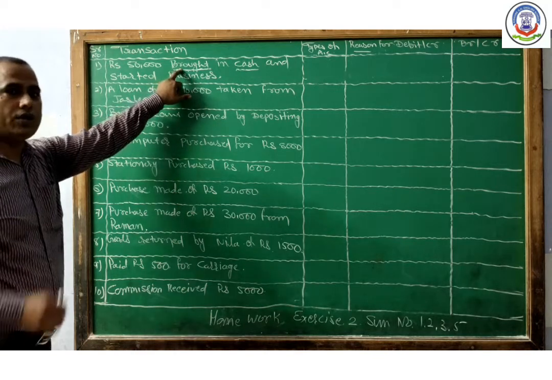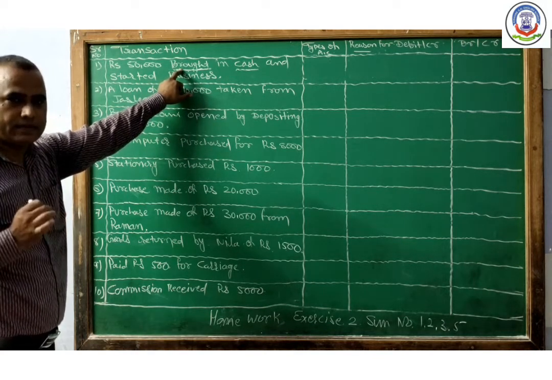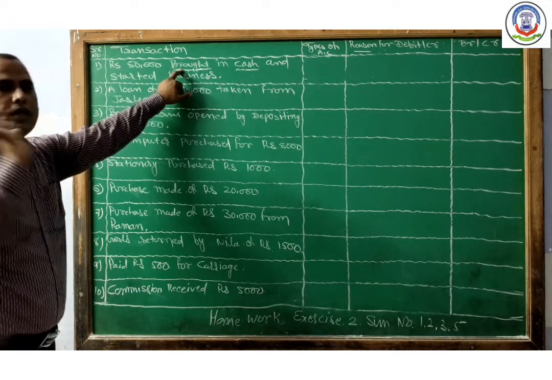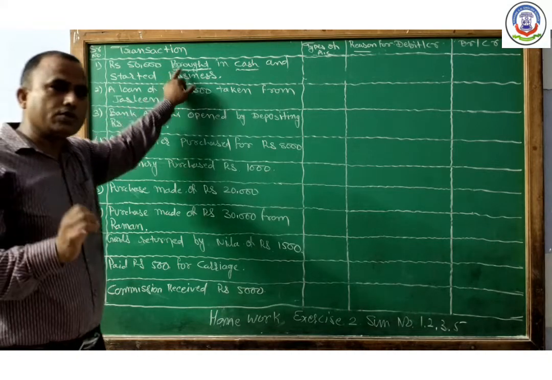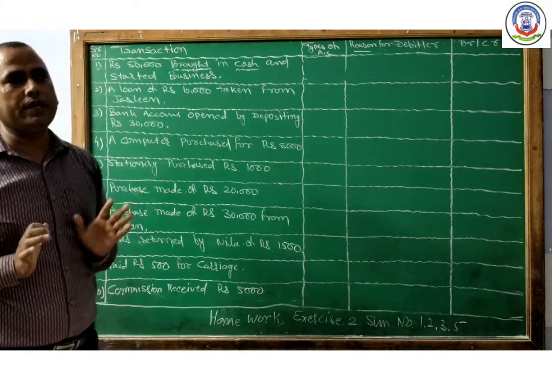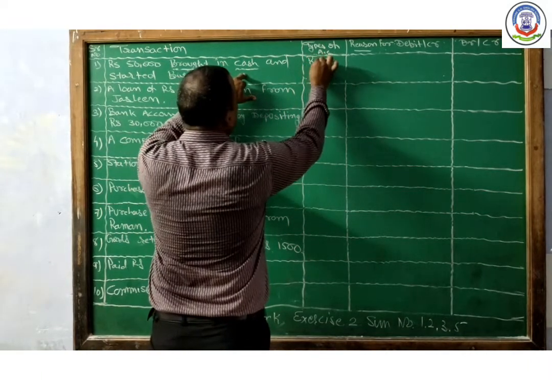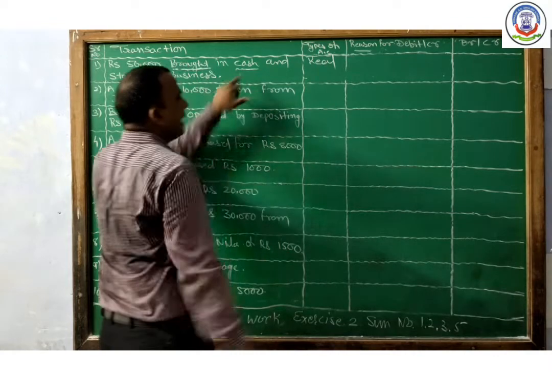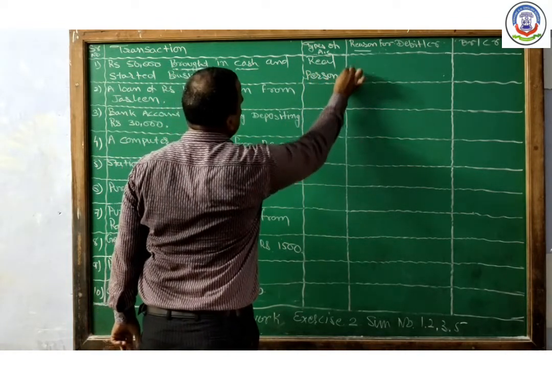Second is the owner brought. Whenever the owner brings anything like goods, assets or cash, it affects the capital account. Cash is under the real account, and capital is under the personal account.